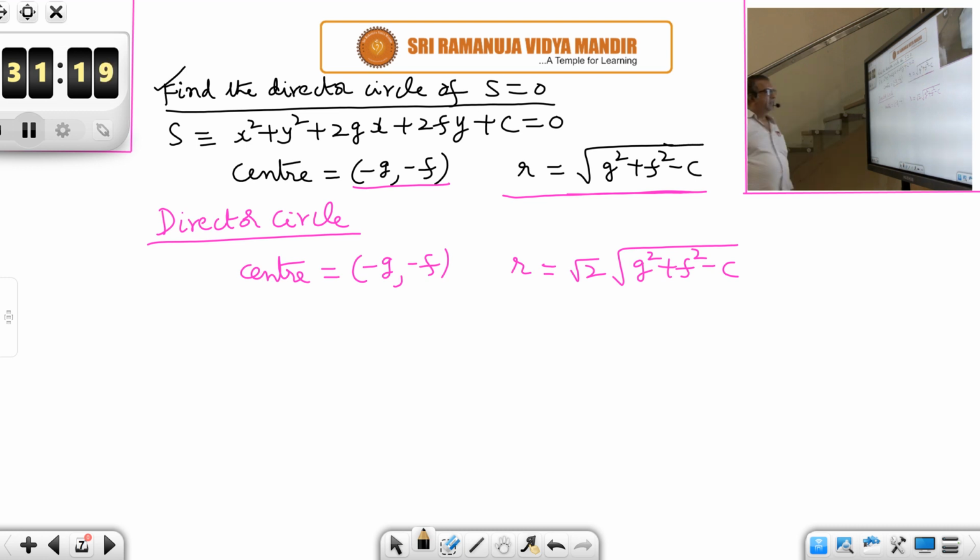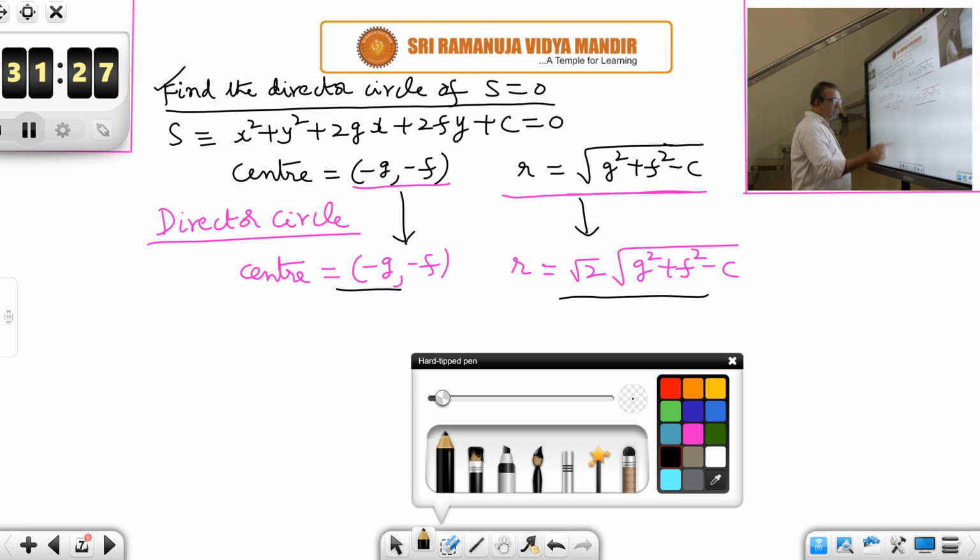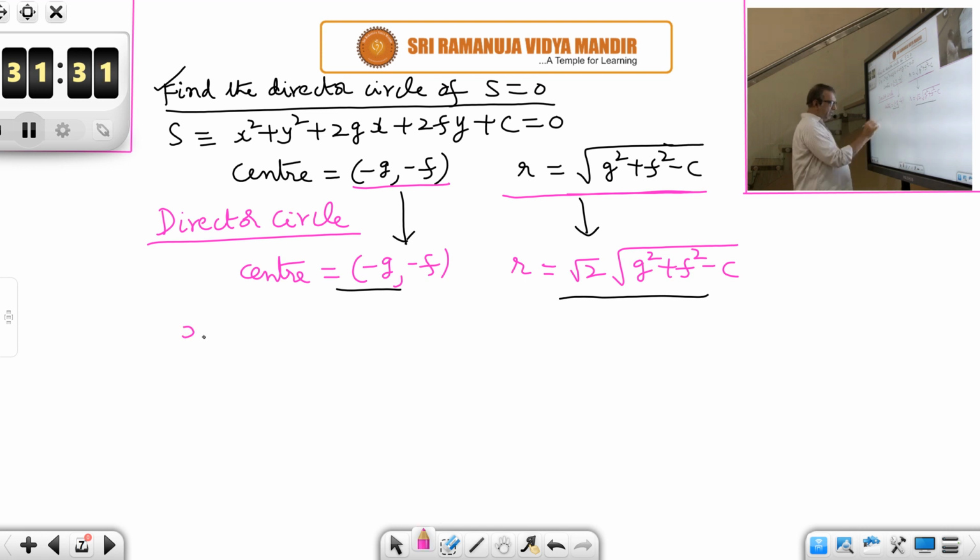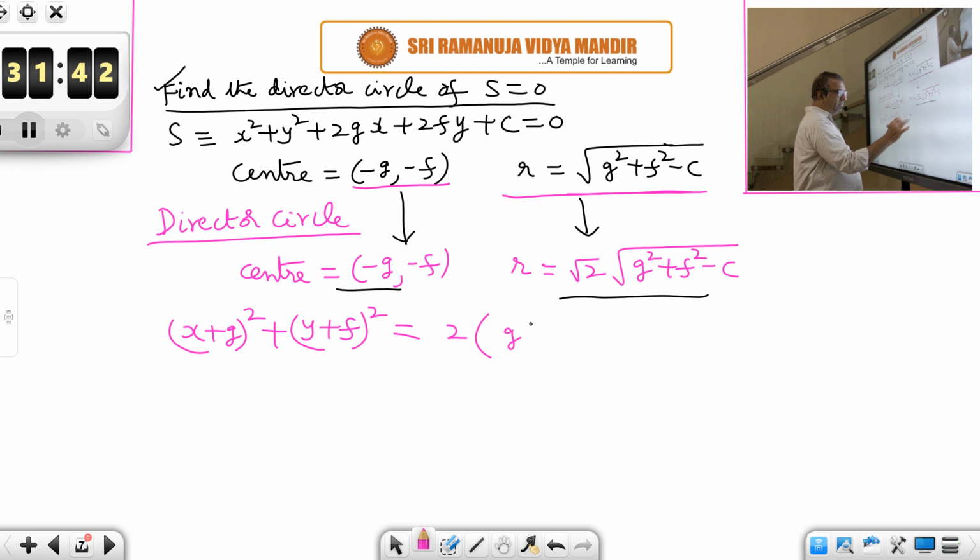Okay. Same center, but radius is what? Root 2 times the radius. Then with this center and with this radius write the circle. So center minus g, minus f, means what is the equation? x minus of minus g means x plus g whole square, plus y plus f whole square, is equal to r square, which is 2 into g square plus f square minus c. It is just like 2r square.